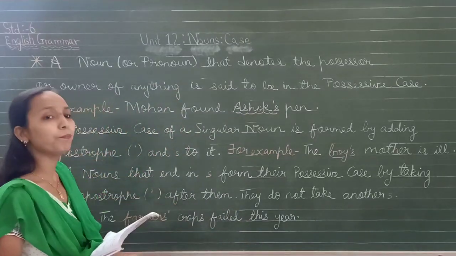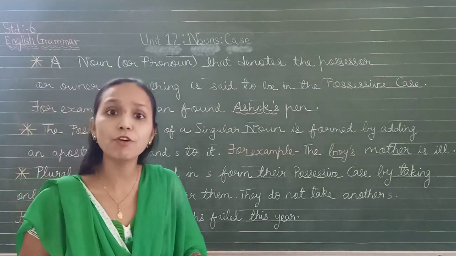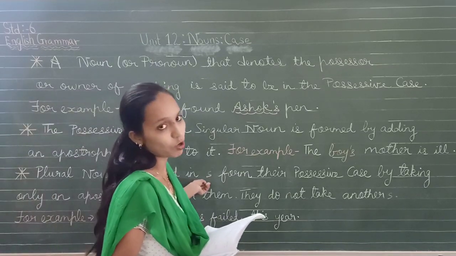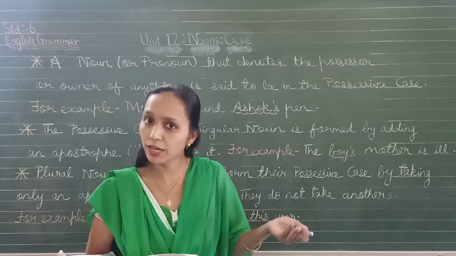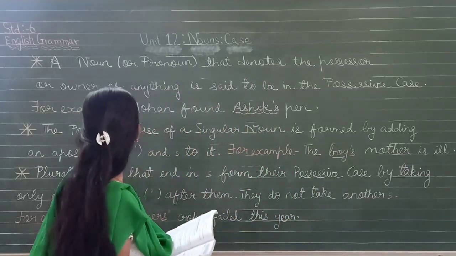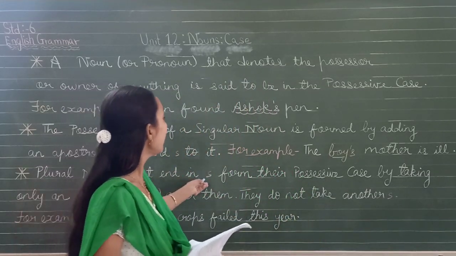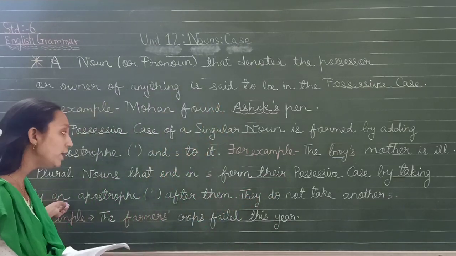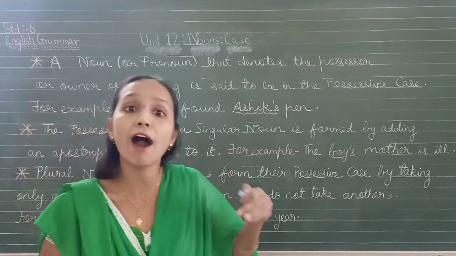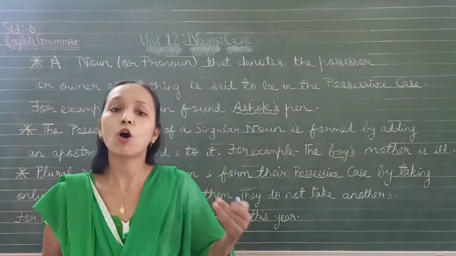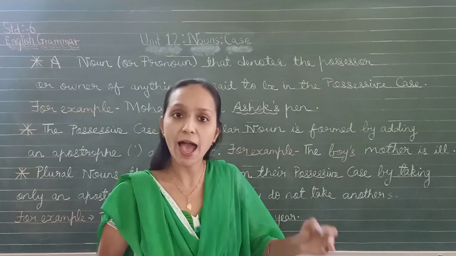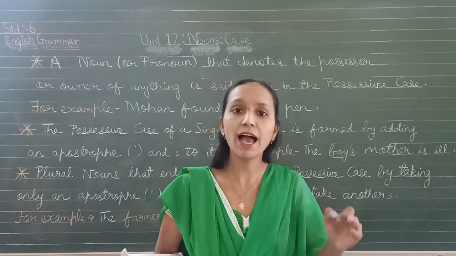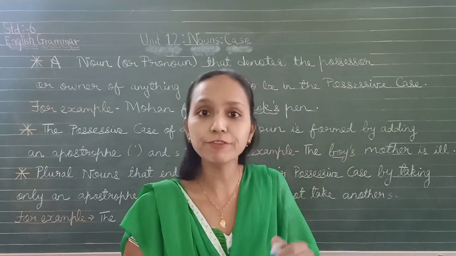So now let us see plurals. Where do we put the apostrophe for plural nouns? Plural nouns that end in s only have to add an apostrophe after the s.